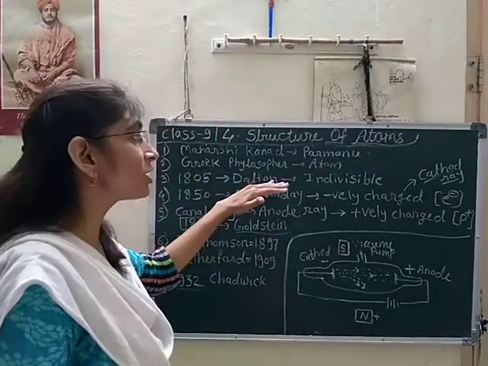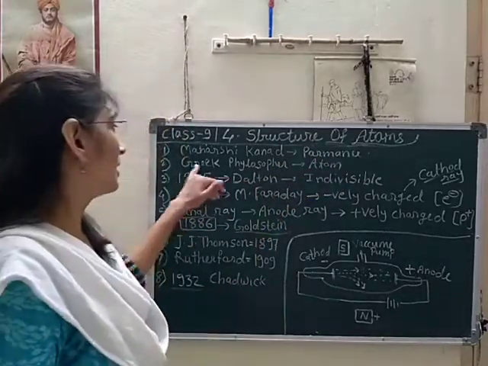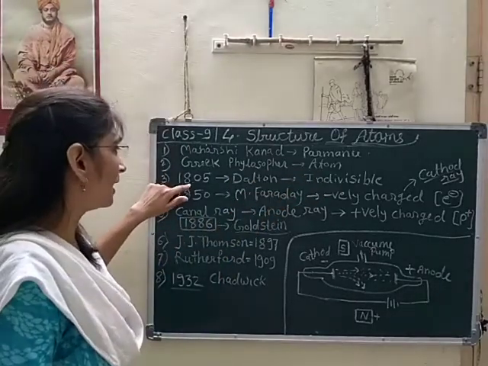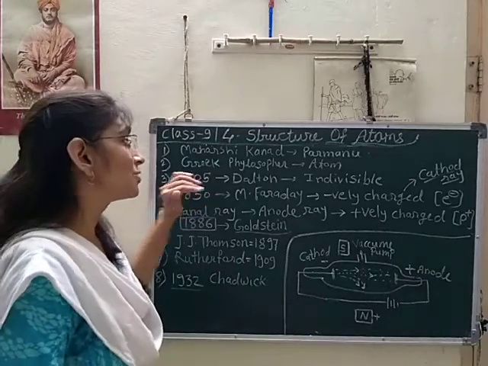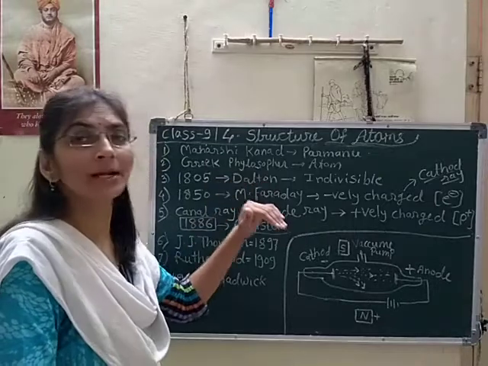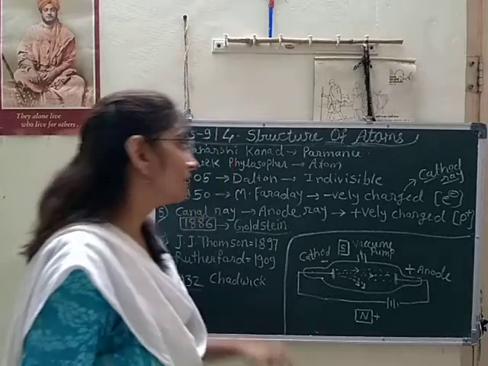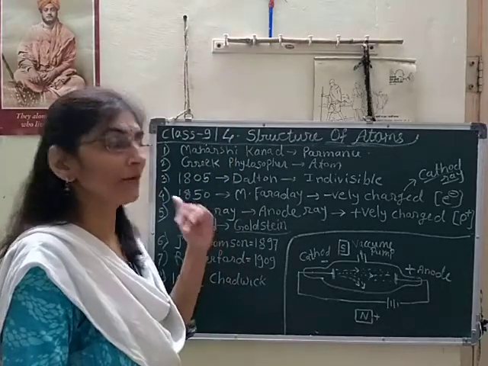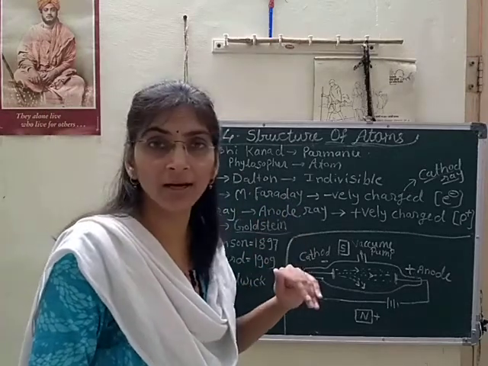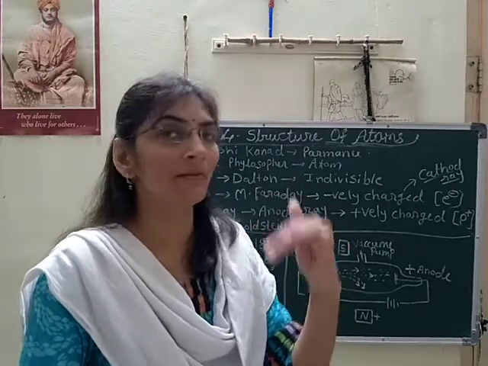Then the Greek philosophers named that Parmanu as atom. Then in 1805, John Dalton studied that atom, and he derived one theory, the atomic theory. It is very important and very famous, and in that he mentioned that the atom is the tiniest particle. Again, it is indivisible.